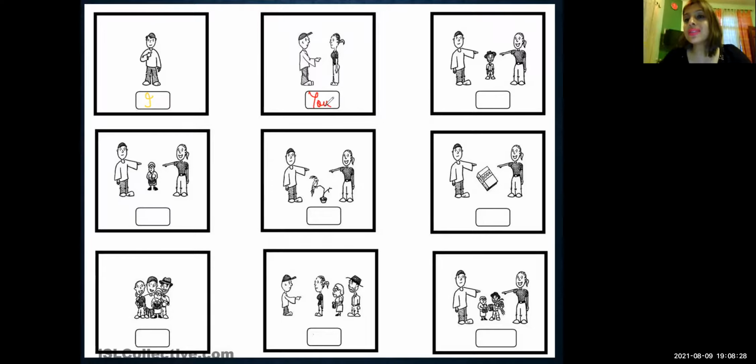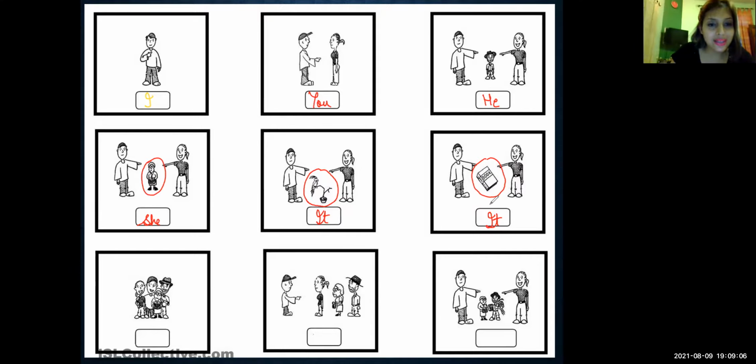In the next picture, you can see a man and a woman who are pointing towards a boy. So they will say he because it's a boy. In the next picture, they are pointing towards a female or a girl or a woman. So it will be she. In the next picture, they are pointing towards a parrot. So in that case, parrot, I've told you for birds, for animals, we write it. So it will be it. Next picture, they are pointing towards a book. Book is a thing. So we will use it again.